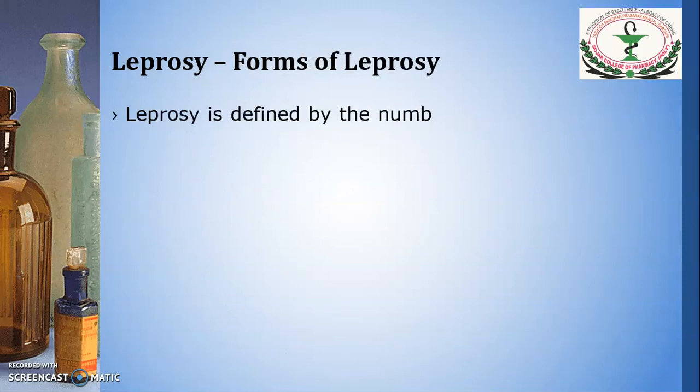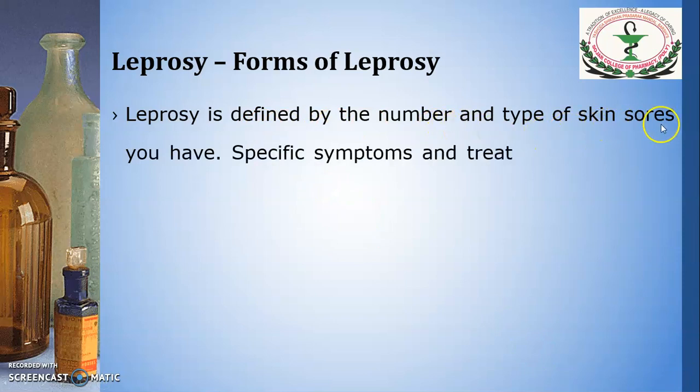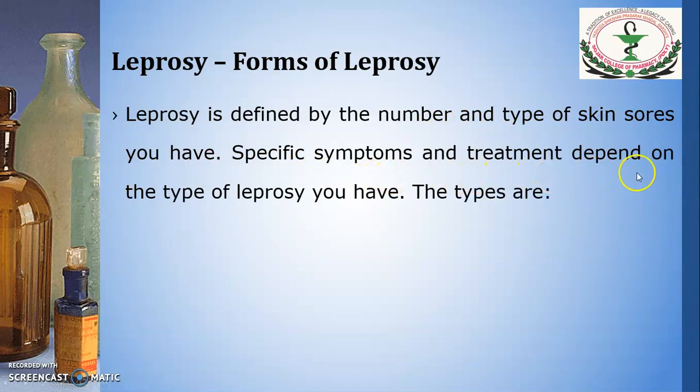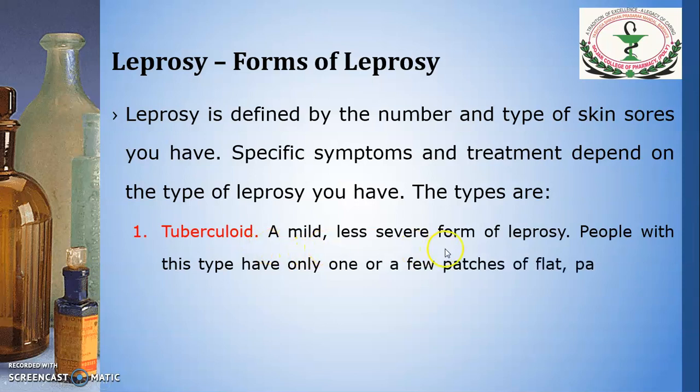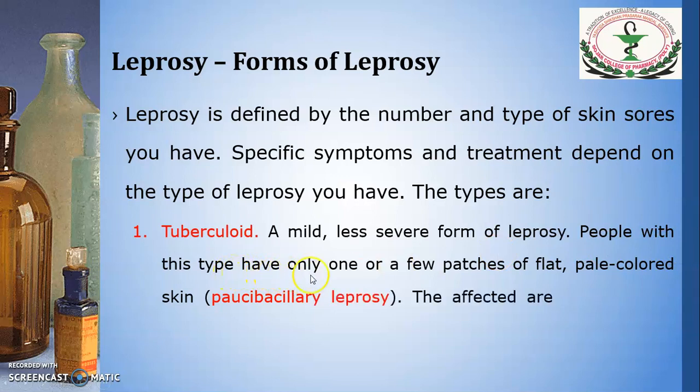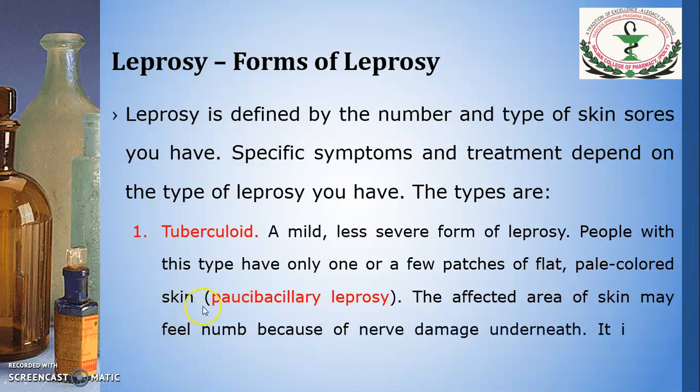Forms of leprosy. Leprosy is defined by the number and type of skin spots you have. The specific symptoms and treatment depend upon the type of leprosy you have, and the types are: first type, tuberculoid. It is a mild form, less severe. People with this type have only one or a few patches of flat, pale colored skin. It is also called paucibacillary leprosy.